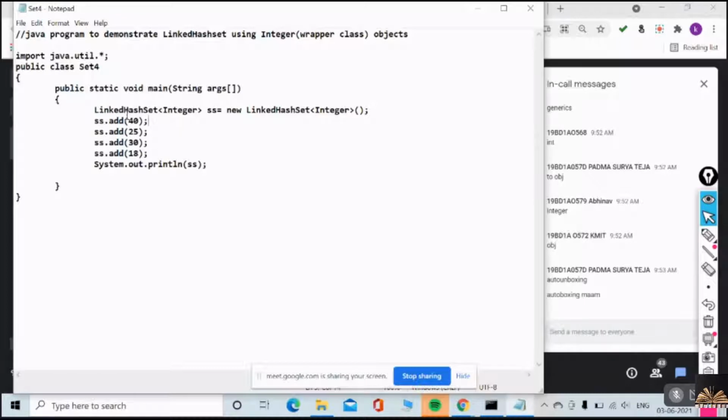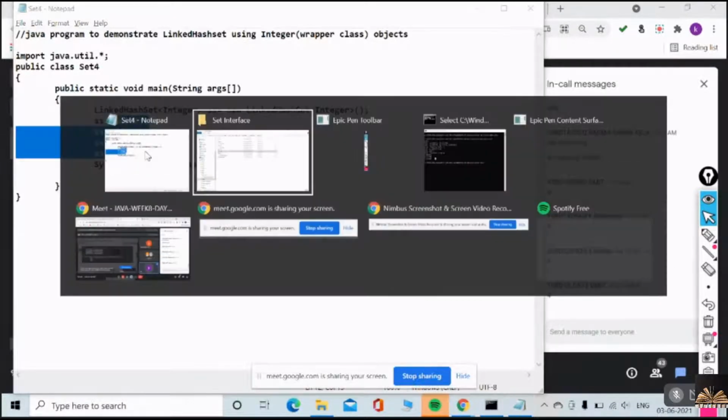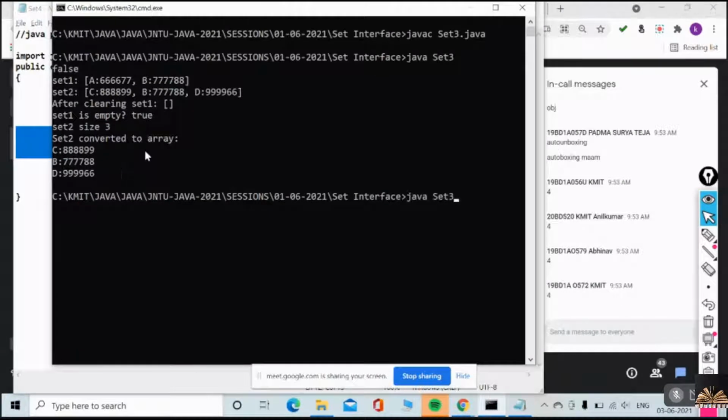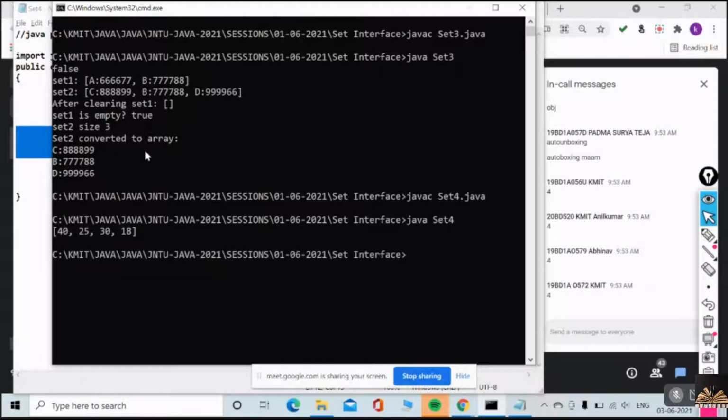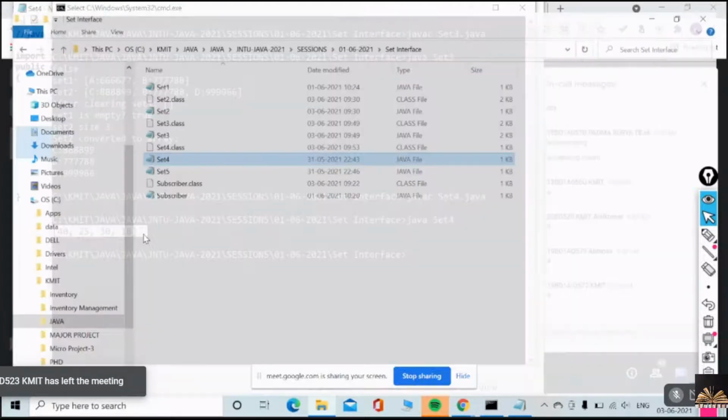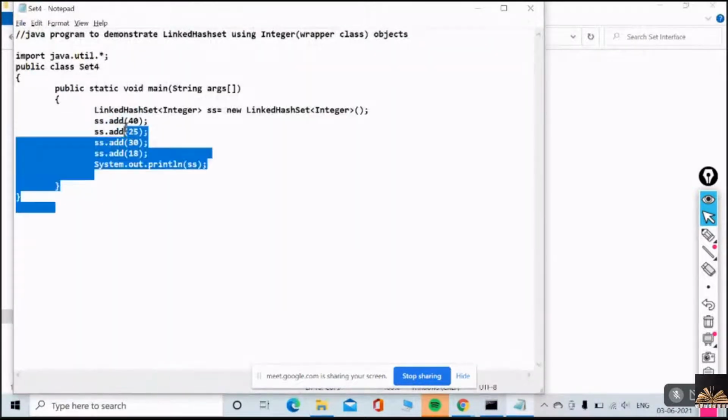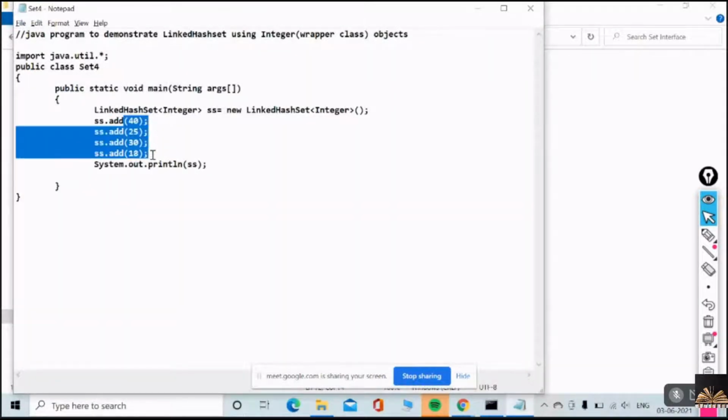Okay, that's it. So how many integer objects am I adding here? Can you please tell me? 4. So if I execute, what is your output? Can you guess? As it follows the insertion order, what is your output? What output did you get? 40, 25, 30, 18. Same thing. This is the insertion order, no? Previously, we didn't have any order. Yes or no? Did you observe?